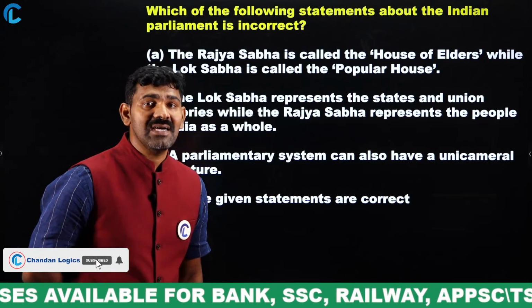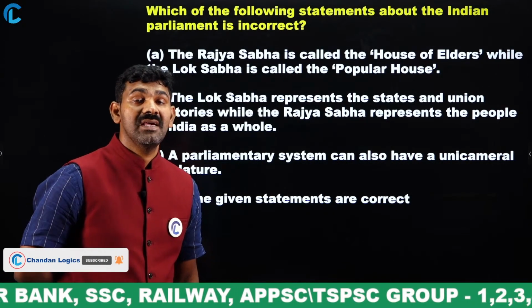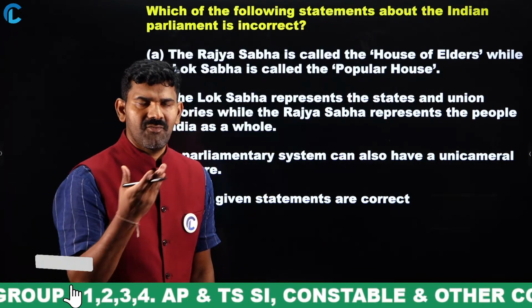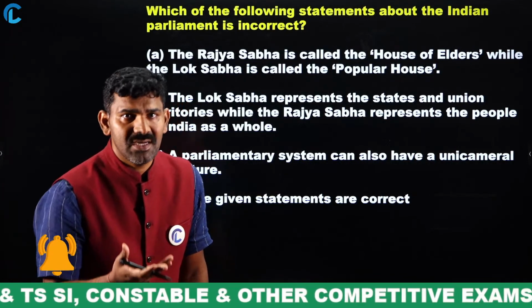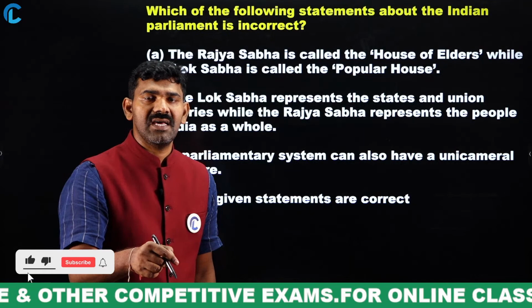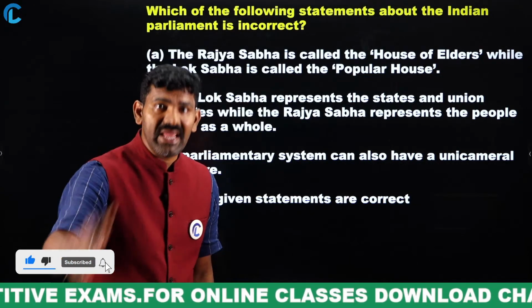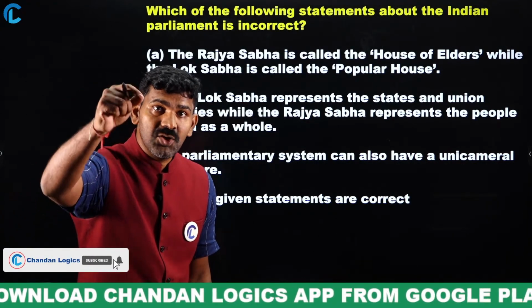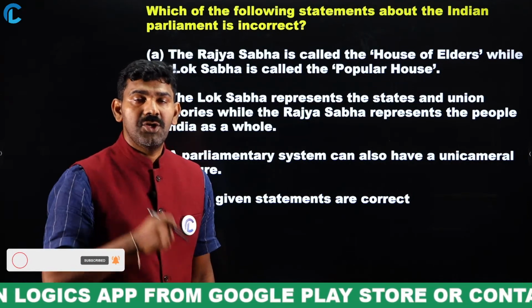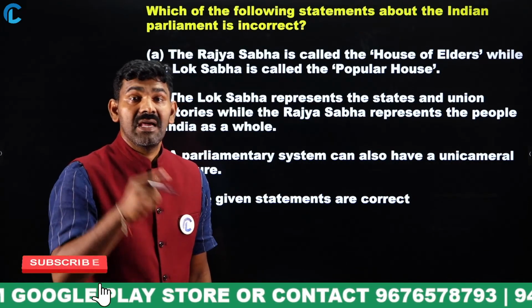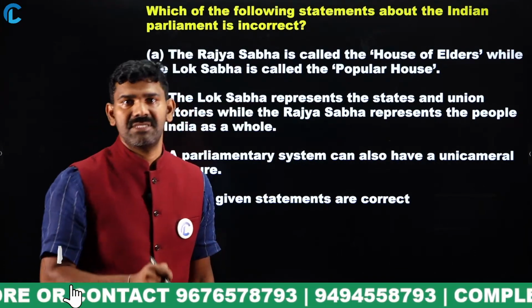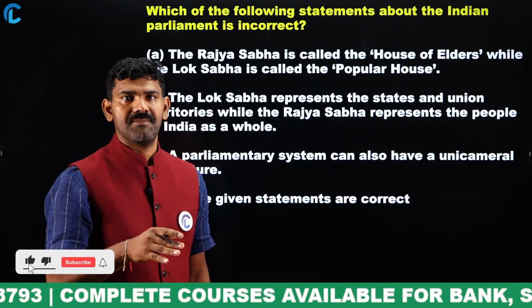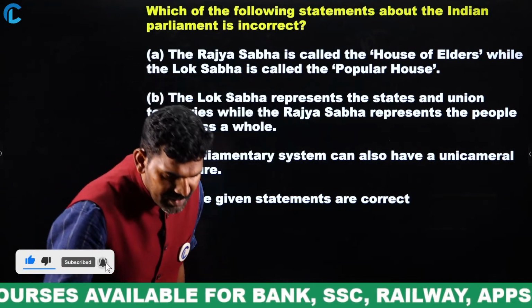When you are giving a wrong answer, you should be happy, even if you are wrong, because you are getting a scope to learn. If you give a right answer, you are not getting much benefit. What you know, you gave the answer. There is nothing much new to learn. But when you give a wrong answer and come to know that it's wrong, you should be very happy, because that is where you get more understanding of the subject. That's where you are actually growing. Don't have the fear of committing a mistake. Committing a mistake is not a mistake, but repeating a mistake is a mistake. The same mistake should not repeat again. Okay, chalo.